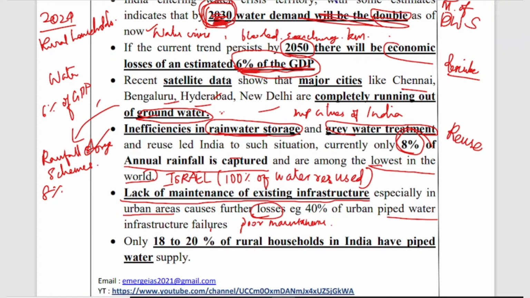And the next thing is, only 18 to 20% of rural households in India have piped water supply. When we come to urban areas, mostly 60 to 70% have a piped water connection in their household. But in rural areas there is only 18 to 20%. Think of India, where most of the population lives in rural areas, but relies on other means for water than piped supply. That's why the government is emphasizing piped water connection to all rural households by 2024.